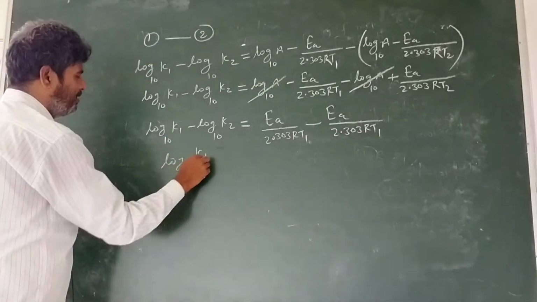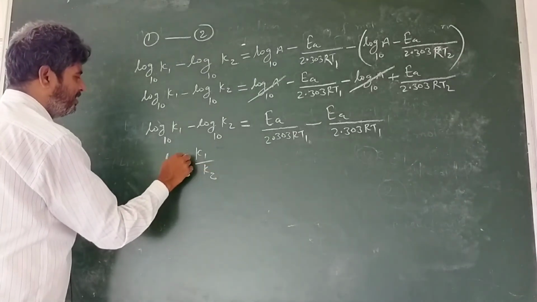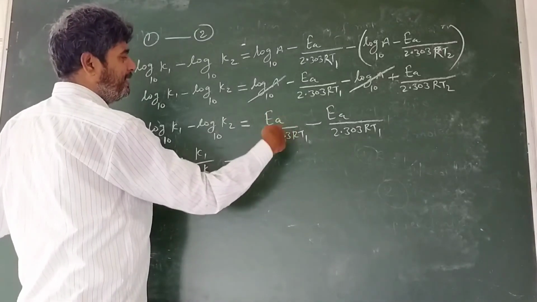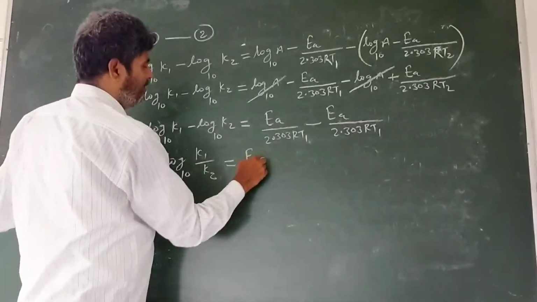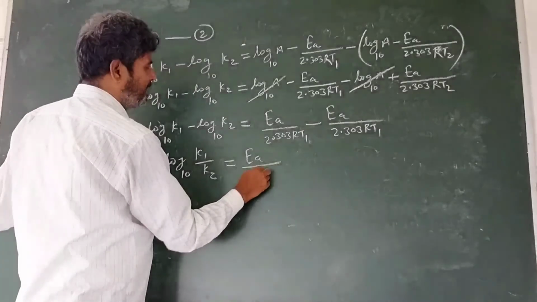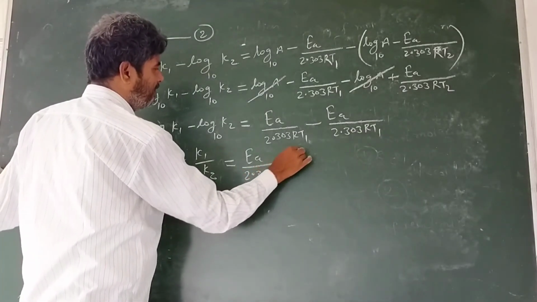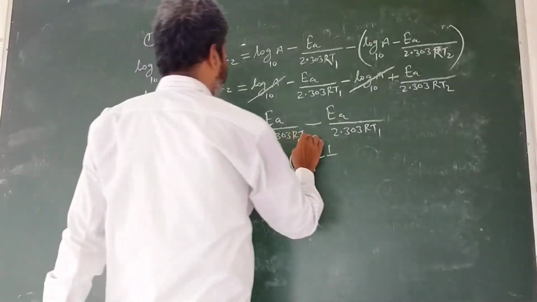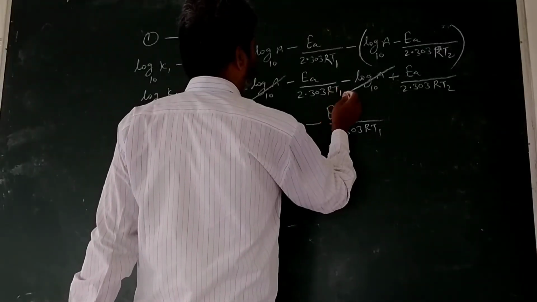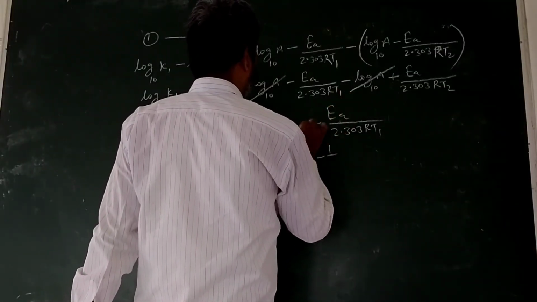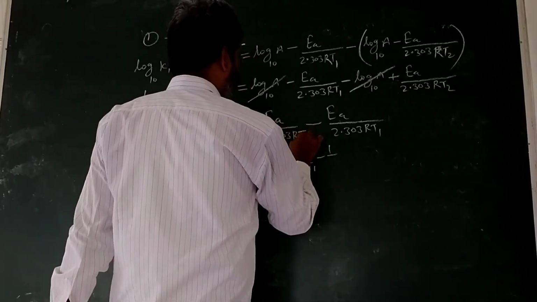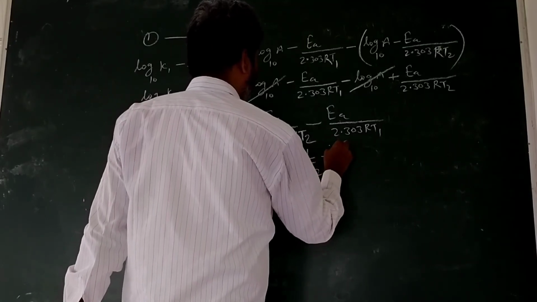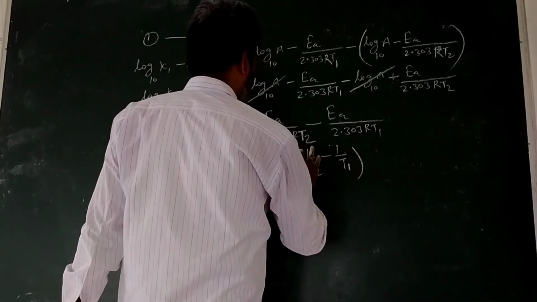The log K1 upon K2 on the base 10 is equal to EA upon 2.303 R, taken common, times 1 upon T1 minus 1 upon T2, or 1 upon T2 minus 1 upon T1.